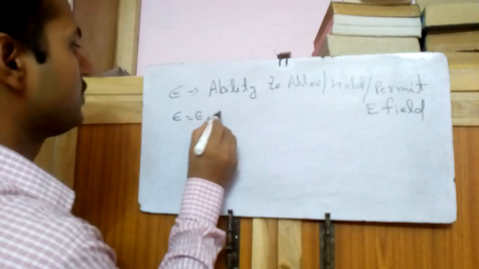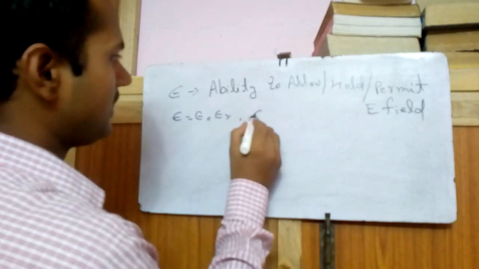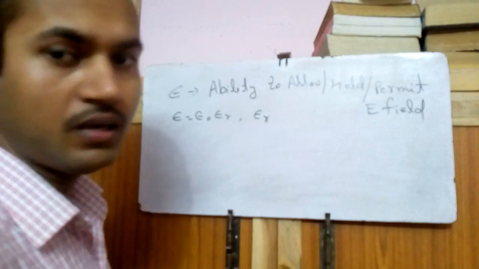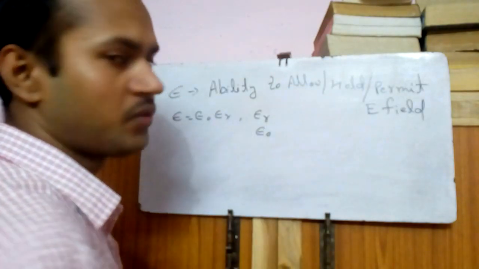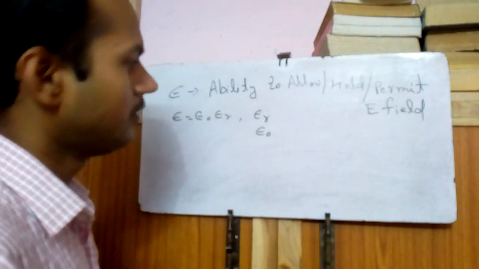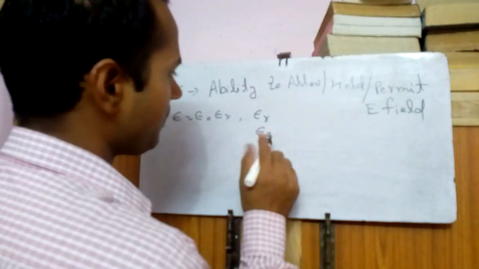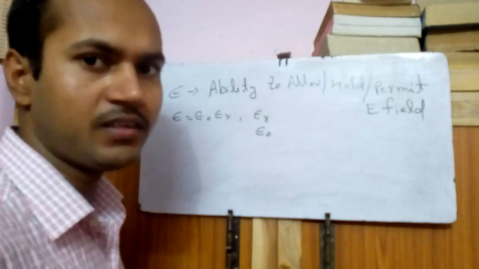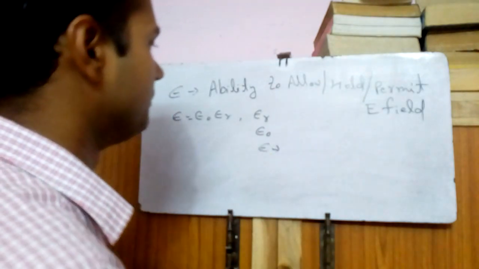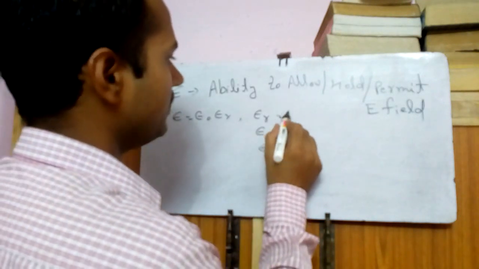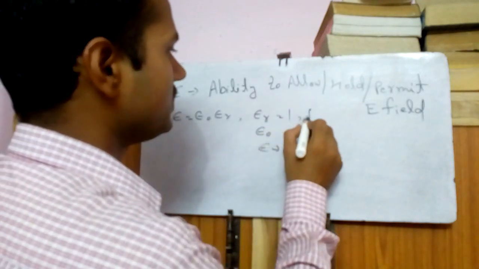Epsilon is equal to epsilon naught epsilon r. Epsilon r is the relative permittivity or dielectric constant. Epsilon naught is the least possible value of permittivity of any medium in the world, also called the permittivity of free space. Epsilon is the permittivity of the material or medium. Epsilon r will be 1 for free space.